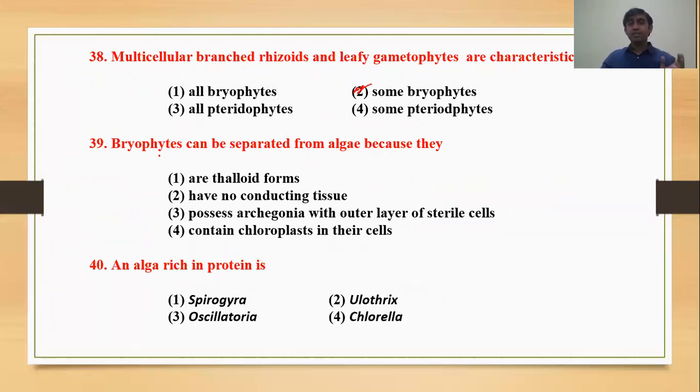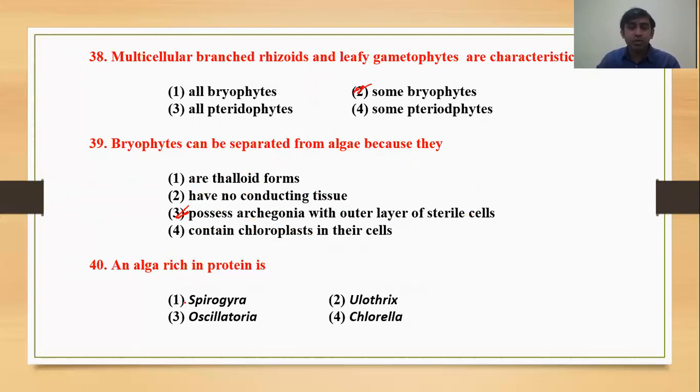Then bryophyte can be separated from algae. Why? Means on which characteristic? They are colored form. They have no conductive tissue. For the archegonium, an outer layer of sterile cell contain the chlorophyll, chloroplast in their cells. So the correct answer will be the possessing archegonium, because it is present in the bryophytes with the outer layer of sterile cells. Means that is called as jacket. Jacket is there.